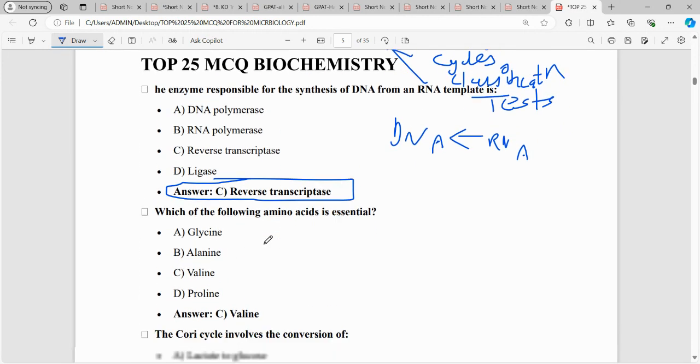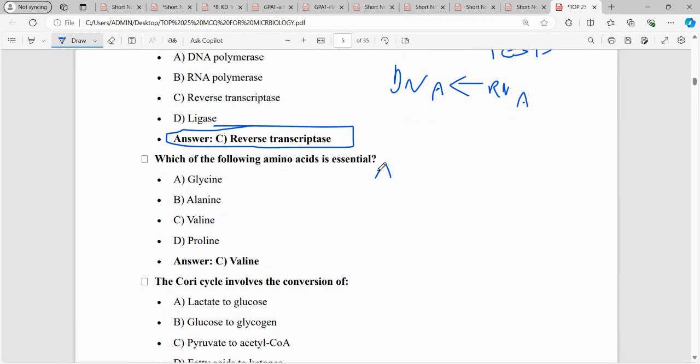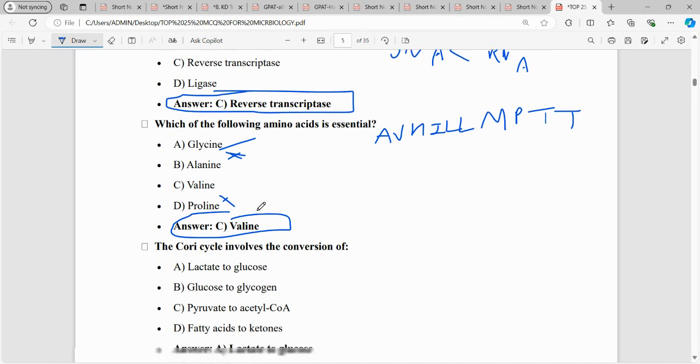Which one of the following is an essential amino acid? Amino acids are of two types, essential and non-essential. Essential amino acids are not synthesized in the body and have to be taken from an external source. So, the mnemonic AV Hill MPTP: arginine, valine, histidine, isoleucine, leucine, methionine, phenylalanine, threonine, tryptophan. These are the different essential amino acids. So the right answer here is valine. Proline is not an essential amino acid. Glycine is not essential. Alanine is not essential. Arginine is. So over here, the right answer is valine.